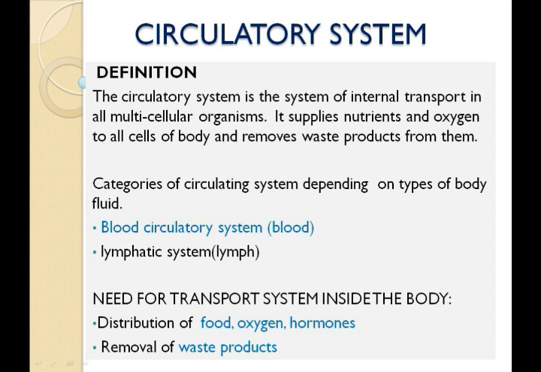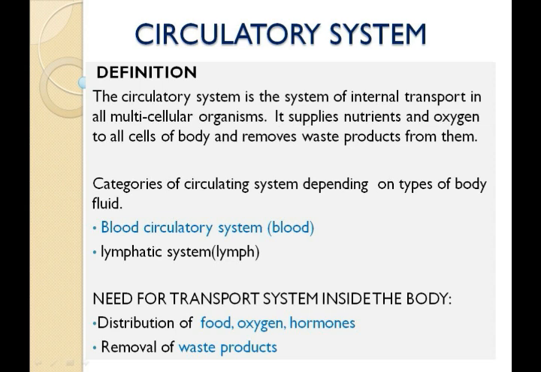Now coming to the next point, that is removal of waste products. As we all know, the body needs nutrients and oxygen as well as energy for performing cellular activities. But while carrying out these cellular activities, different waste products such as carbon dioxide, ammonia and urea are released.